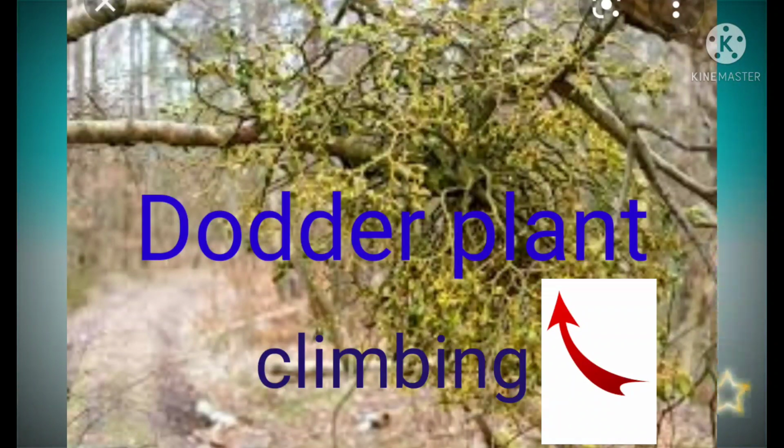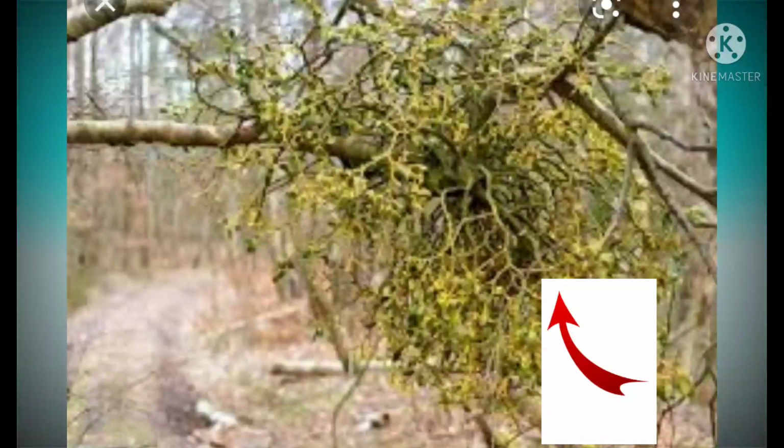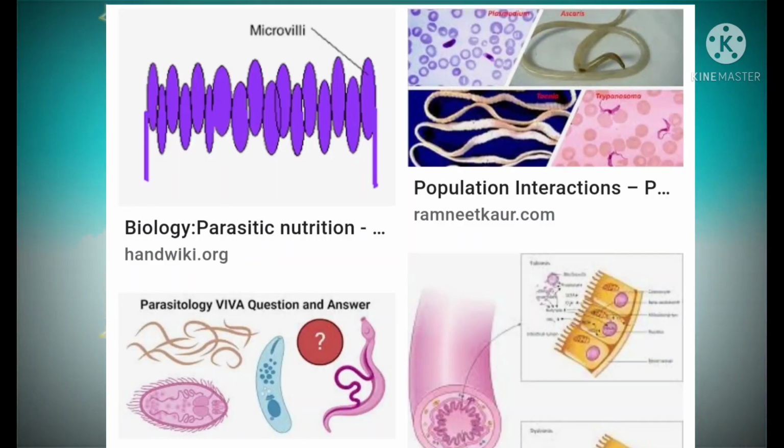We can see examples of parasitic nutrition in animals also. For example, intestinal worms grow in the intestine of human beings. They obtain food from the host and cause abdominal pain and malnutrition.